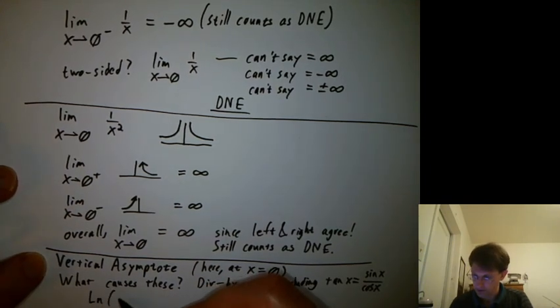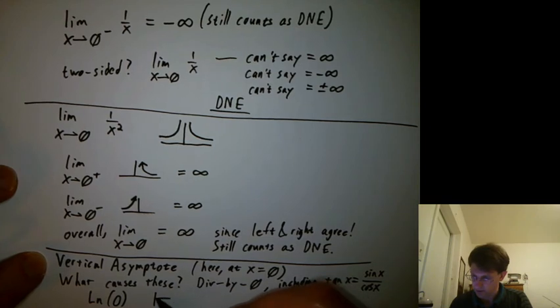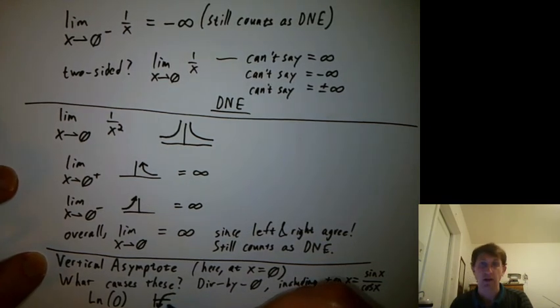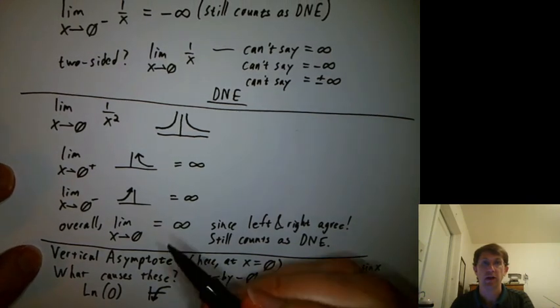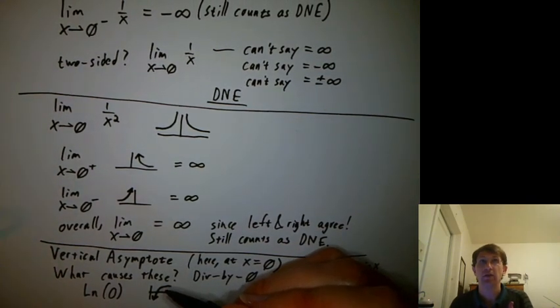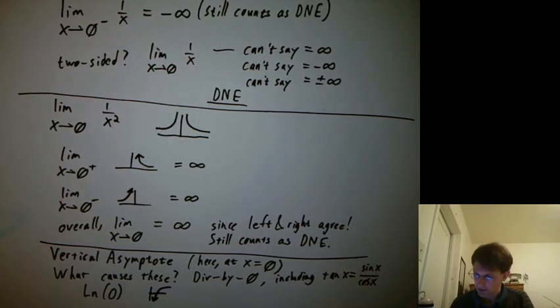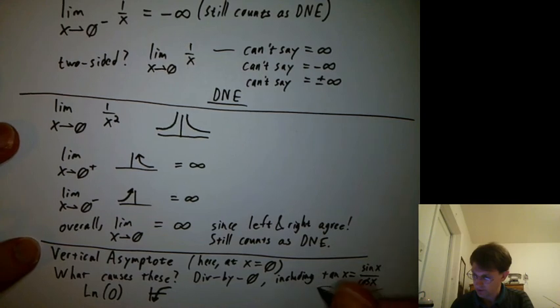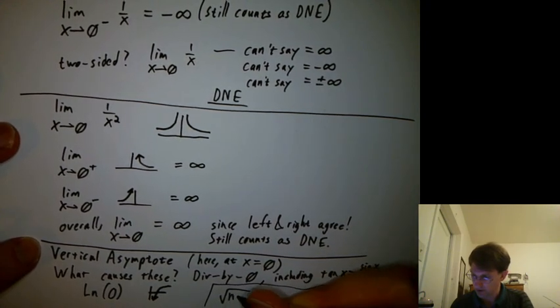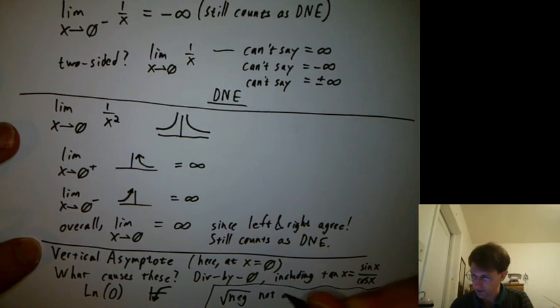What else? Log of 0 is the other big one, because log of 0 also shoots toward negative infinity, although it goes to negative infinity very slowly, which is kind of weird. But you could still say it's going to infinity. The other thing we're often worried about, square root of a negative, causes complex numbers but doesn't cause things to shoot to infinity, so it's not really an issue here. We'll say that separately.